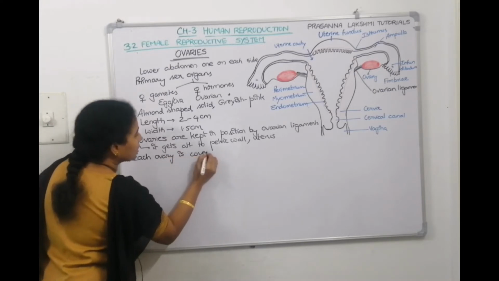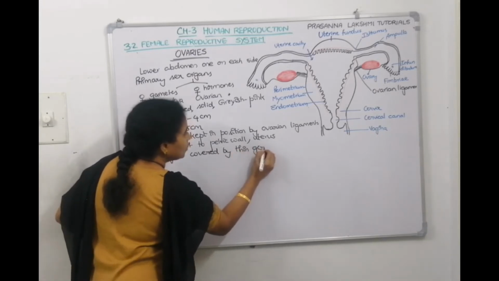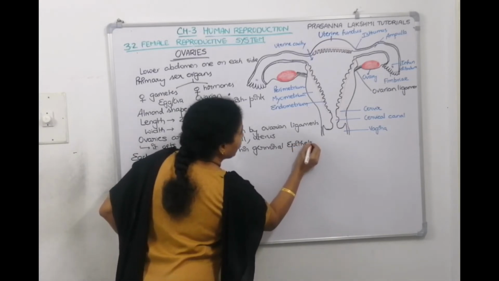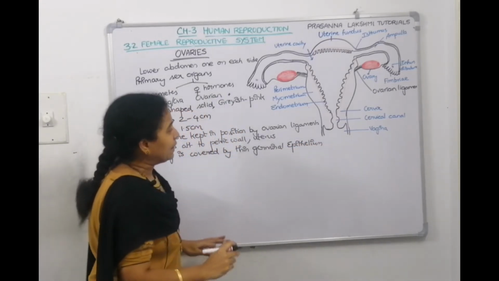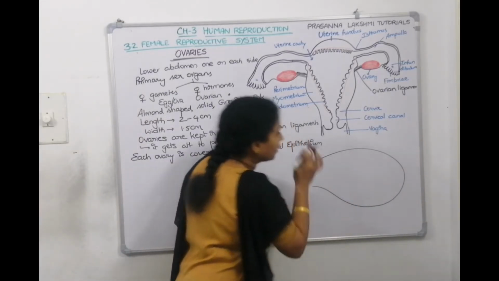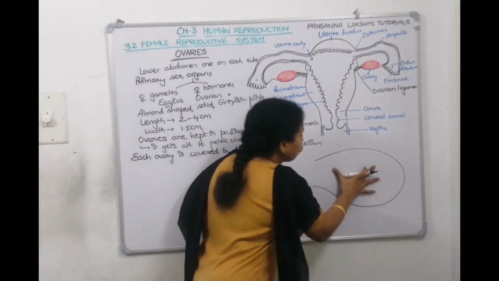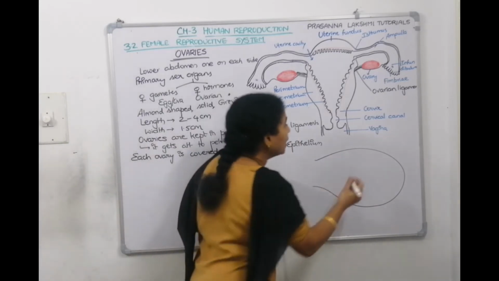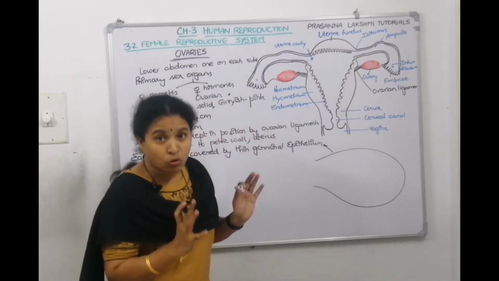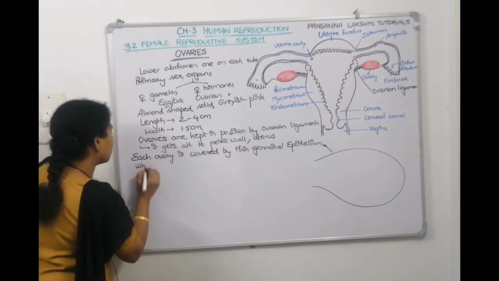Is covered by, it is wrapped by, what is that called? Thin germinal epithelium. If you look at the structure of one ovary, this outer layer is called germinal epithelium, which encloses the ovarian stroma. What is this entire portion called? This is germinal epithelium. And the entire portion inside is called ovarian stroma. It is covered by thin germinal epithelium, which encloses the ovarian stroma.